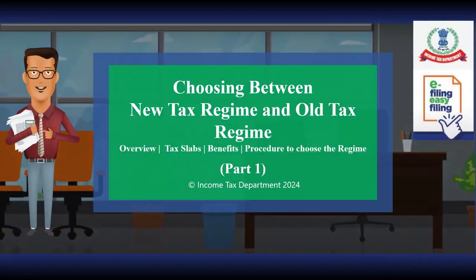This video is on choosing between the new tax regime and the old tax regime. The video is divided into three parts. In the first part, we will discuss the overview of the two schemes, the tax slabs applicable in the old as well as the new tax regime, and the benefits of opting in or opting out of the new tax regime. In the second video, we will discuss the procedure for opting out of the new tax regime, and in the third part, we will discuss the frequently asked questions on the new tax regime. This video covers part 1 of the series.